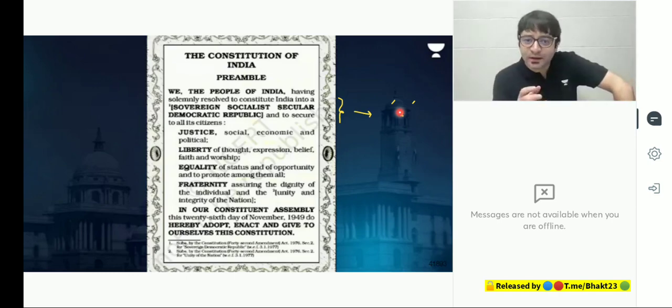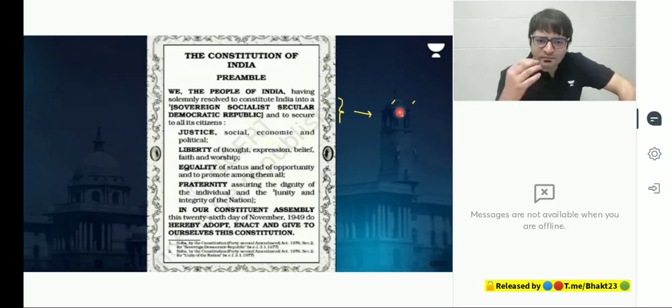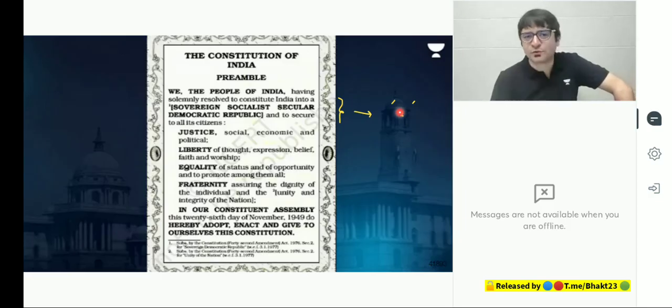And then it also tells us what are the objectives of the Constitution: equality, liberty, fraternity, justice, and so forth. And this preamble also tells us the date on which the Constitution was adopted, which is different from the date this Constitution came into force, was enacted. Why? Because we discussed the history part of it. The Purna Swaraj resolution passed by the Indian National Congress at its historic Lahore session, which was presided over by Pandit Nehru. Clear? Any questions as of now?